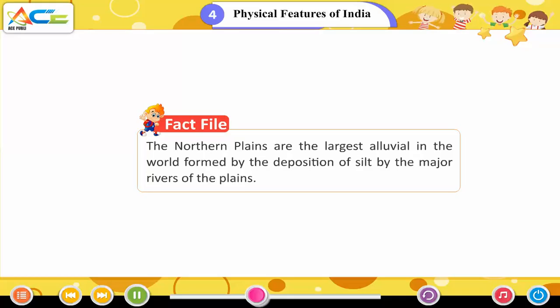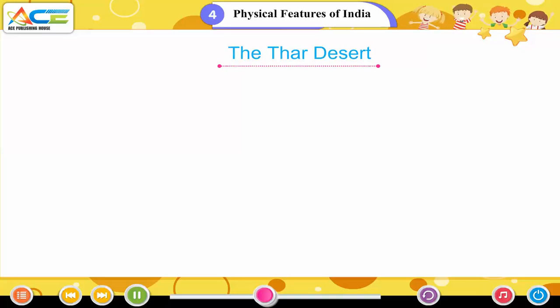Fact file. The northern plains are the largest alluvial plains in the world, formed by the deposition of silt by the major rivers of the plains.